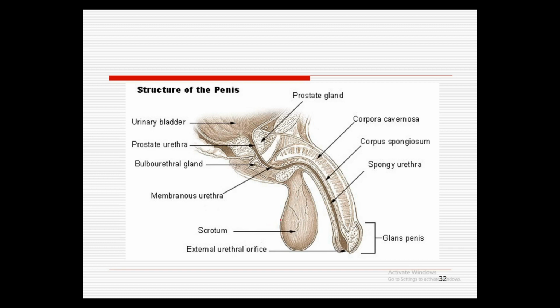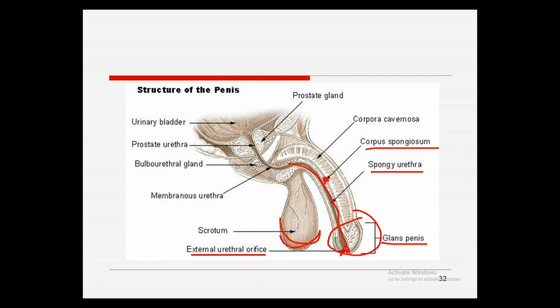Here you can see the scrotum, which we have discussed earlier. Then we have the external urethral orifice here, and this is the urethra. This is the glans penis, the tip of the penis. Then we have the spongy urethra, named after the corpus spongiosum. This is the spongiosum layer covering and surrounding the urethra.